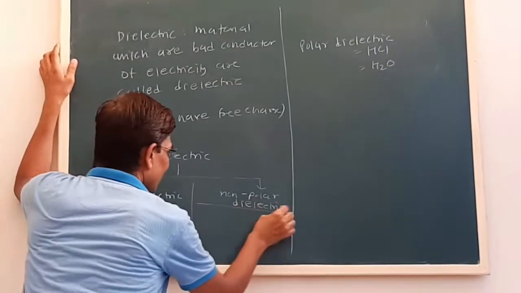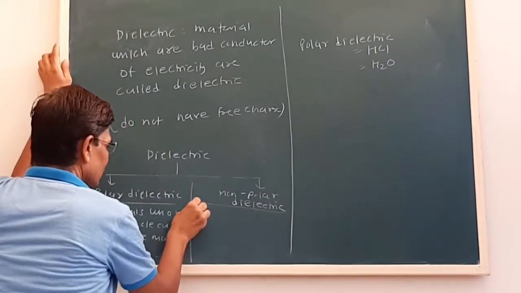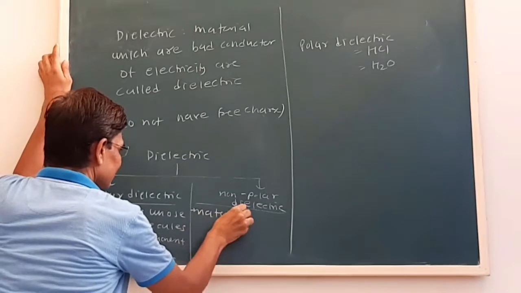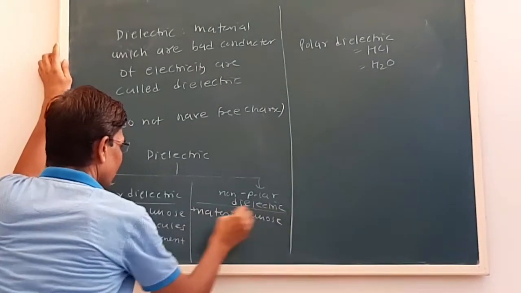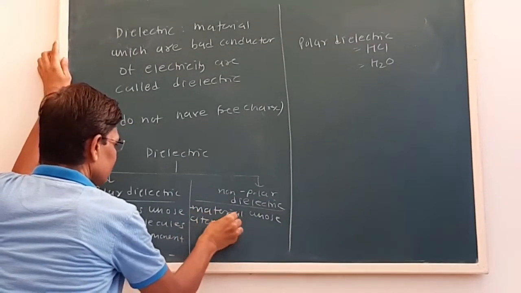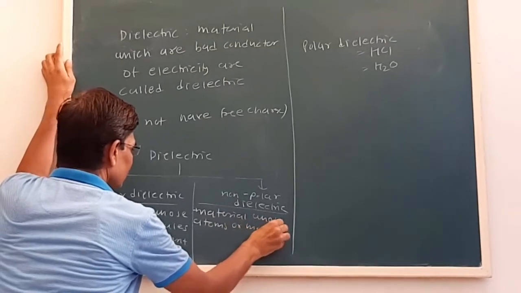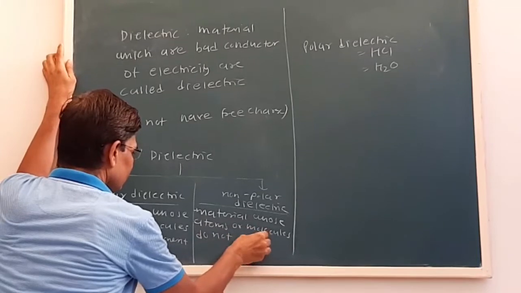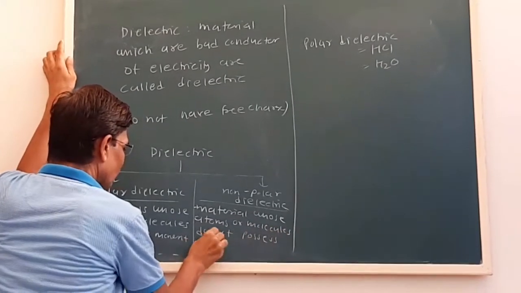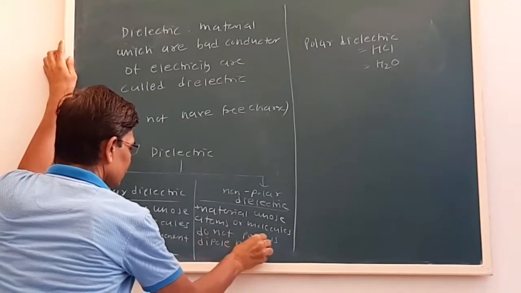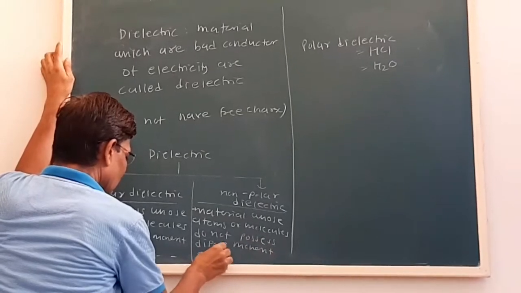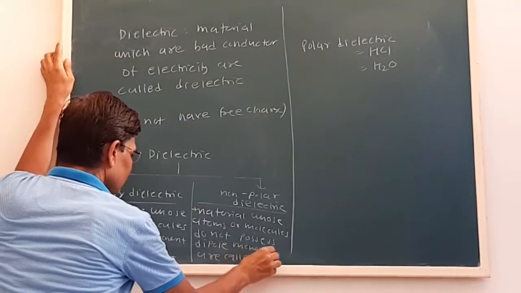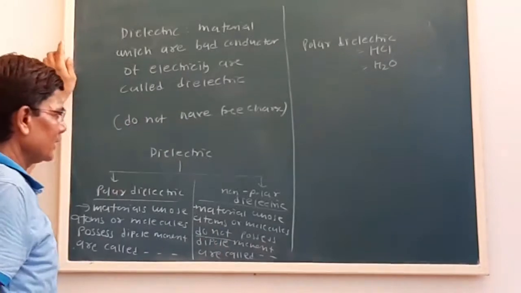And non-polar dielectric, so materials whose atoms or molecules do not possess dipole moment are called non-polar dielectric materials.